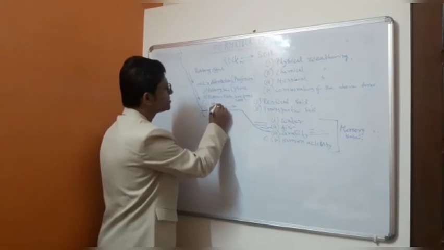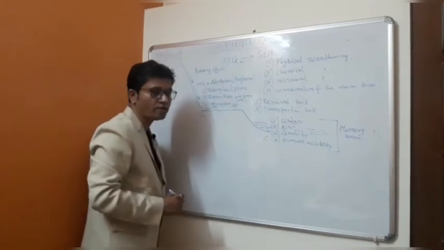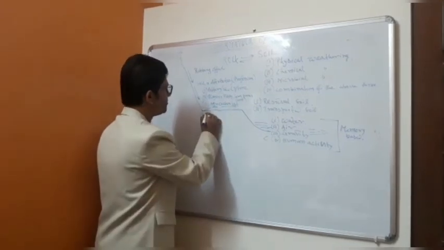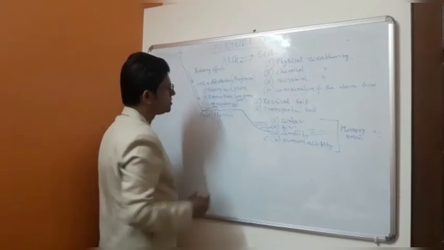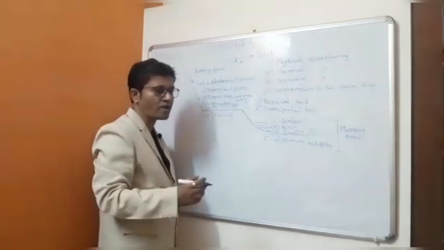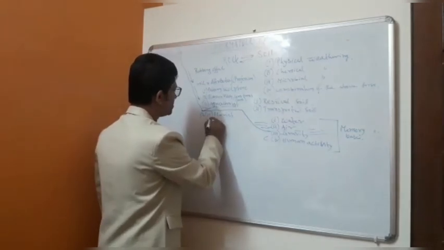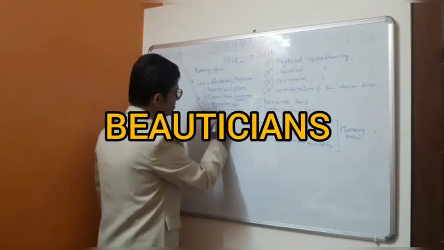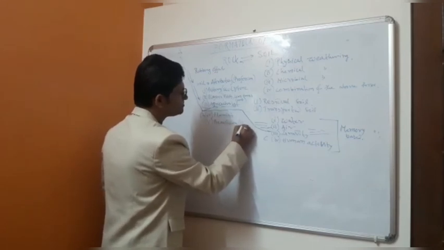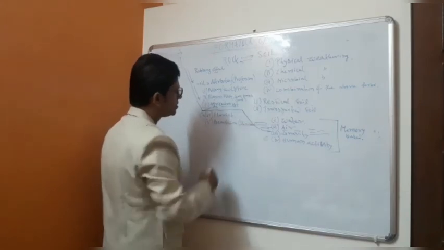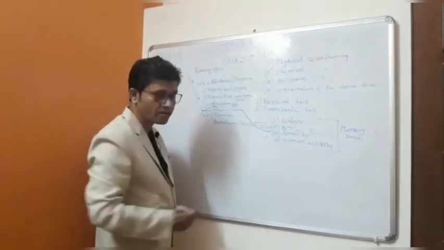The agriculturists use the soil for agricultural purposes. Number four is the florist. The people entrusted with the execution of flowers use the soil. Number five is the beautician, that is skincare. In skincare also the soil plays an important role. The talc is made from the soil.